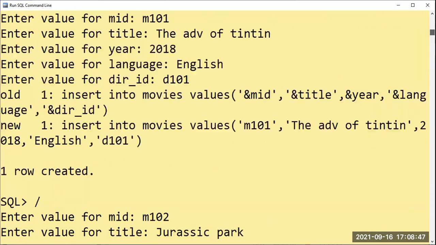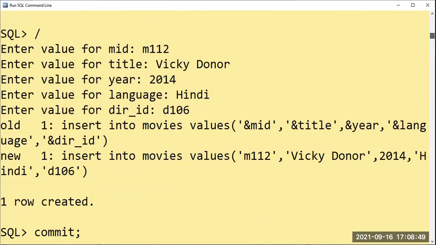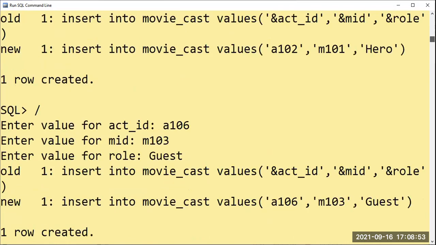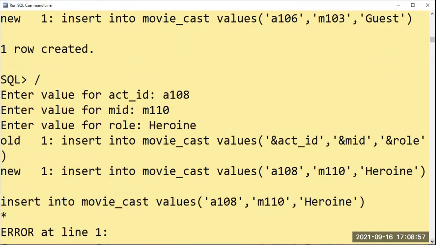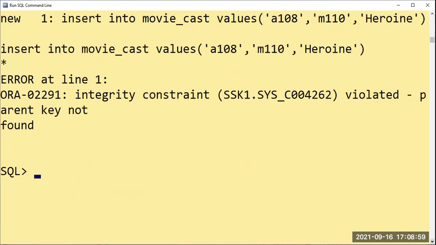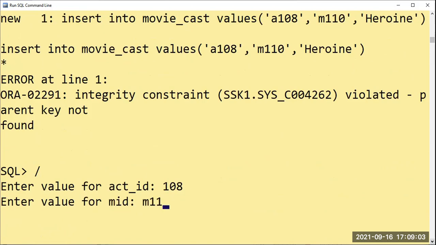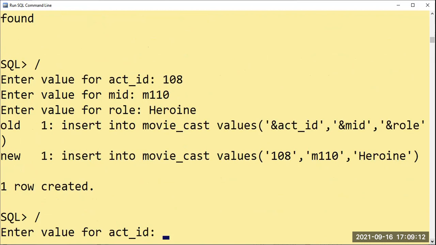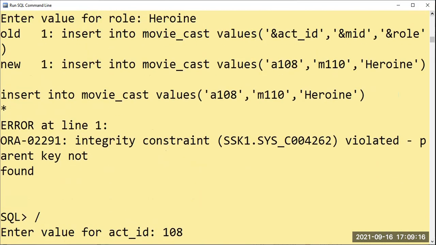For that purpose, it is giving an error. No worry, we will give 108, not a problem. Say only 108 and 110. What was that? Heroine only, no? That ID. Shall we proceed for Vicky Kaushal and Yami.